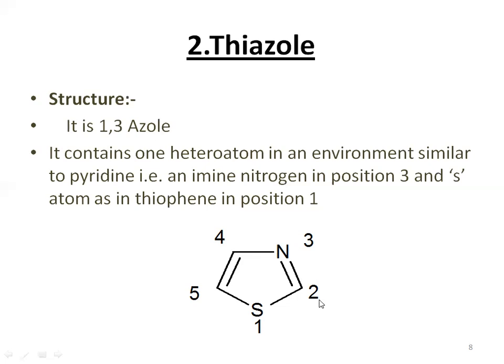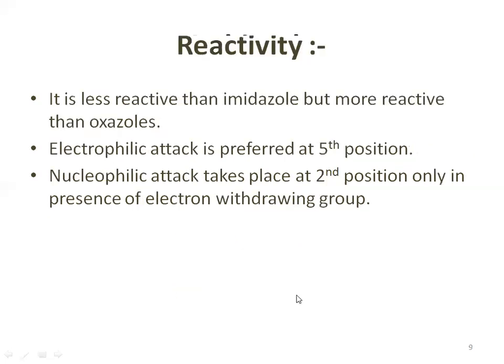Thiazole is always a liquid compound. Its boiling point is 177 degrees Celsius. After that, it is a weak base, and its pKa value is 2.5. After that, it shows some aromatic character. It is less reactive than imidazole, but more reactive than oxazole.